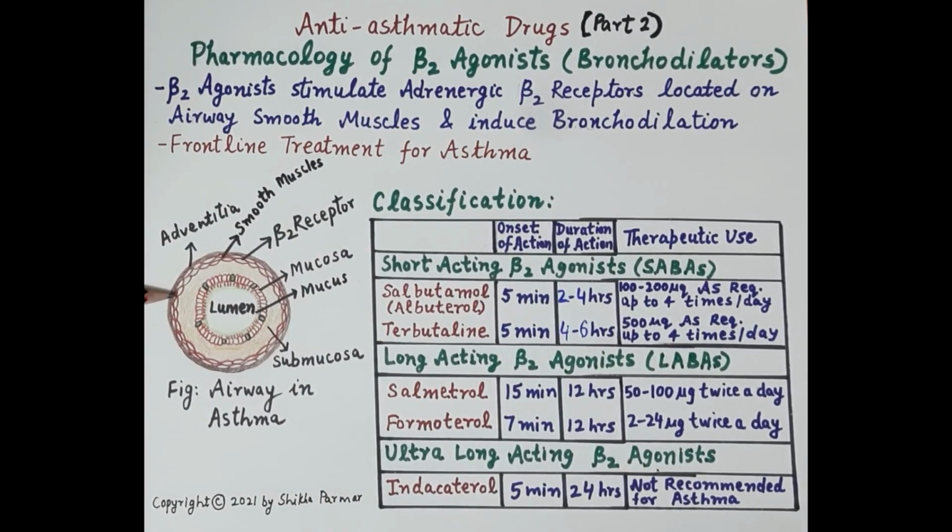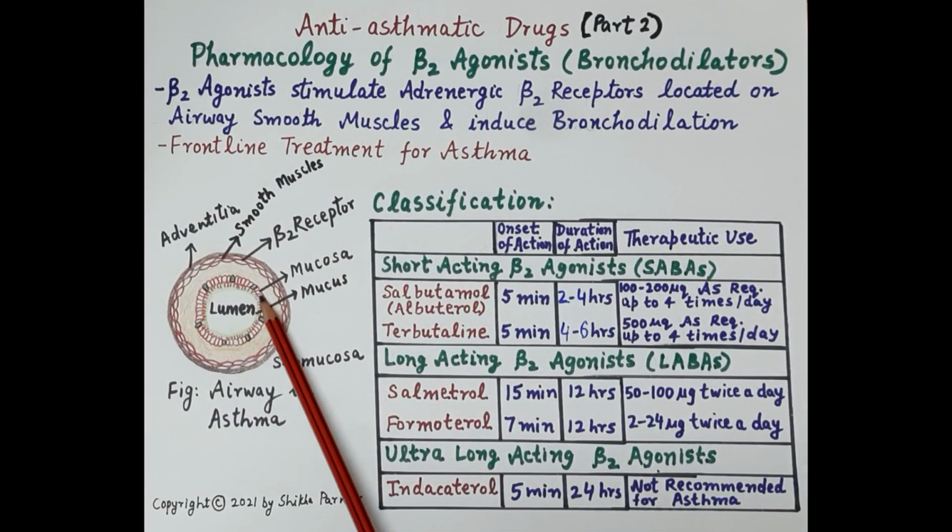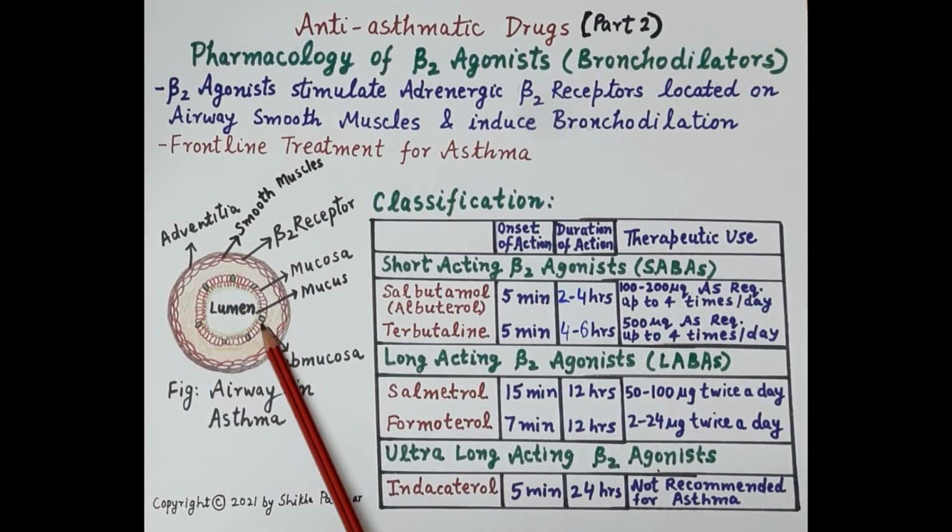Now look at this diagram of airway in the asthma. The diagram shows the structure of the wall of respiratory tube. Now innermost lining is called as the mucosa, and this mucosa is made up of red colored ciliated columnar epithelial cells. These ciliated columnar epithelial cells here are shown in the red color. Goblet cells shown here in the black color are located in between the columnar cells. And these goblet cells produce mucus, which is shown here in the green color.